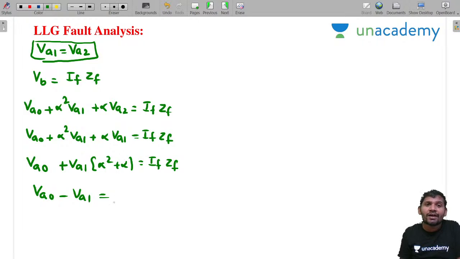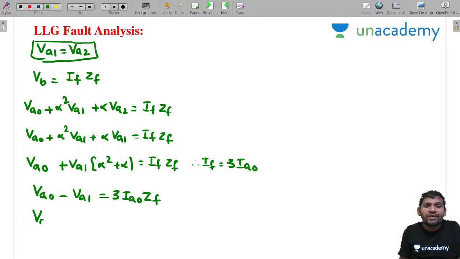This IF you have already calculated. IF equal to 3IA0 into ZF, as in the first case. IF is how much? Fault current is 3IA0. So VA0 minus VA1 equals 3IA0 into ZF.